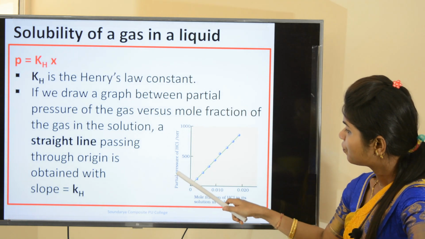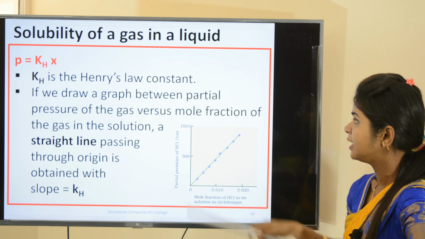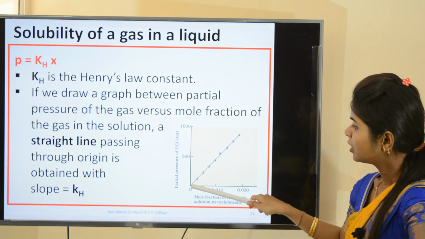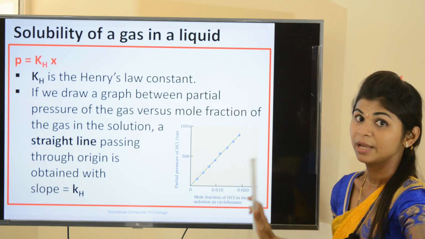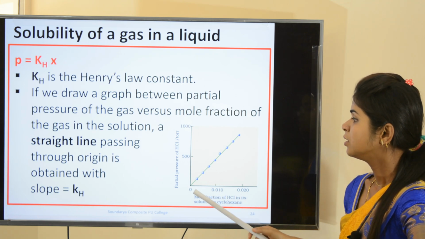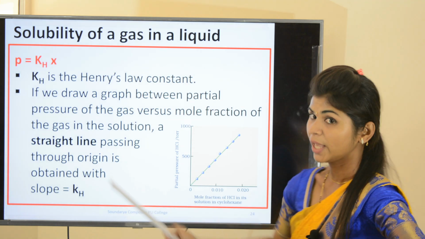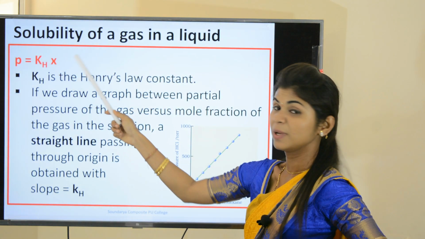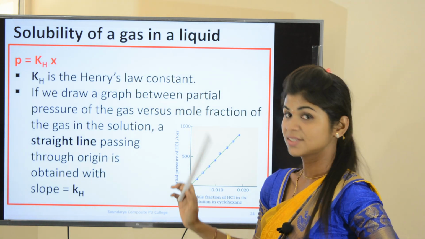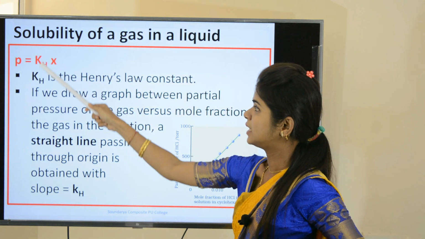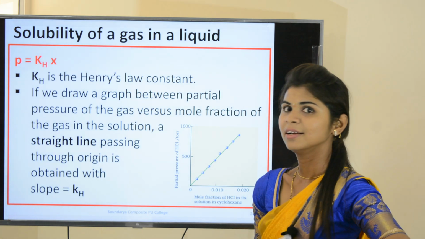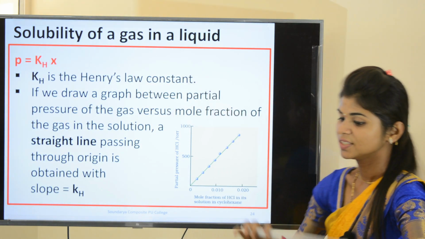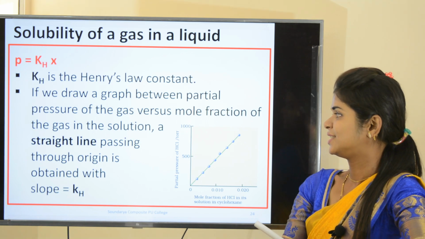If we draw the partial pressure of HCl versus the mole fraction of HCl in the solution, we will get a straight line passing through the origin with the slope equal to KH. This is nothing but the y is equal to mx plus c form. So that's why we got a straight line where the slope is nothing but KH. This is important. KH is the Henry's law constant.